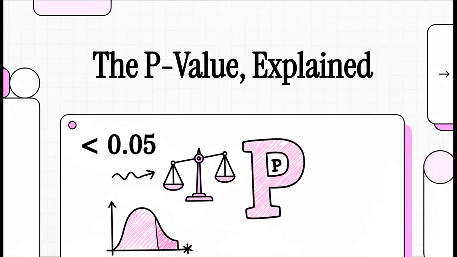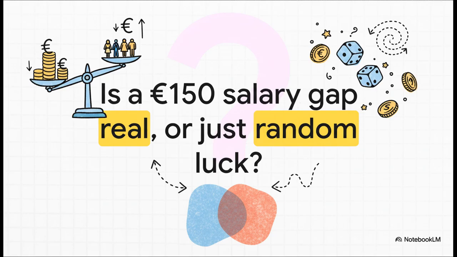Hello and welcome. You've probably seen this before, right? You're reading a study and you see that little phrase, p is less than 0.05, and you kind of nod along. But what does it actually mean? Well, today we're going to demystify one of the most important and maybe misunderstood concepts in all of statistics, the p-value. So let's just jump right in with a puzzle.